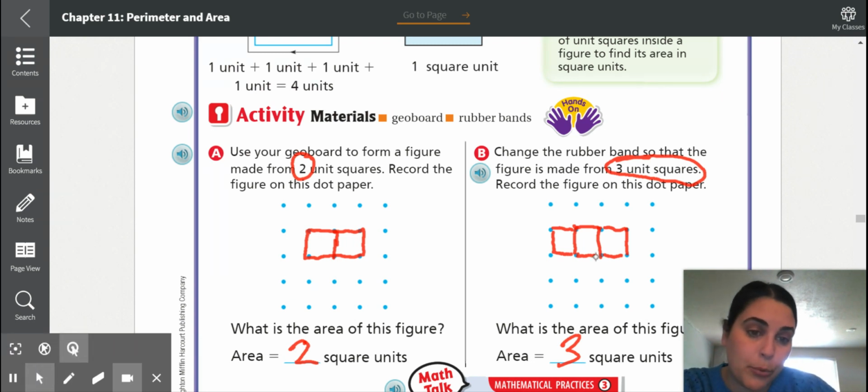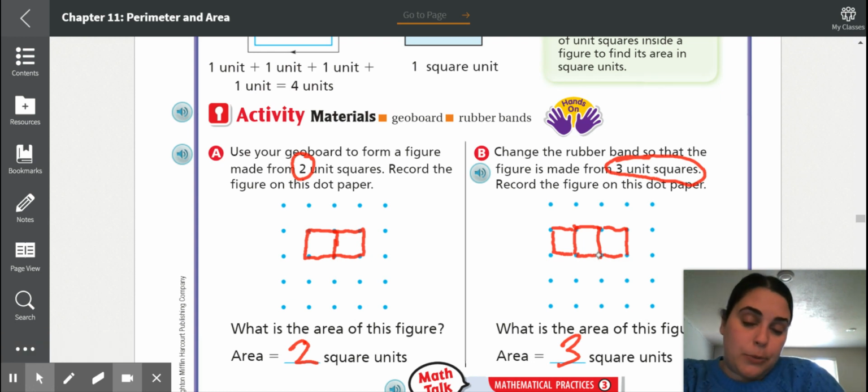So this is different than perimeter because with perimeter, we would be counting the outside of the shape. When we are looking for area, we're counting how many squares are in the shape.